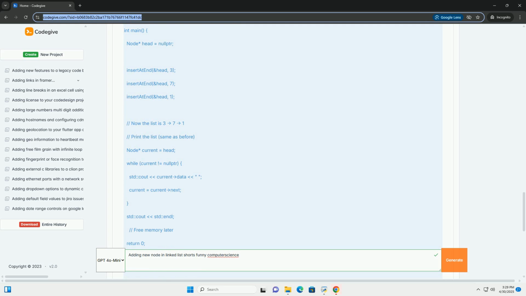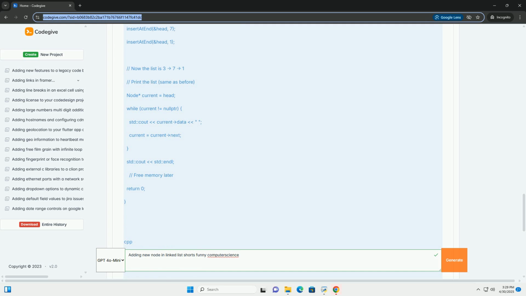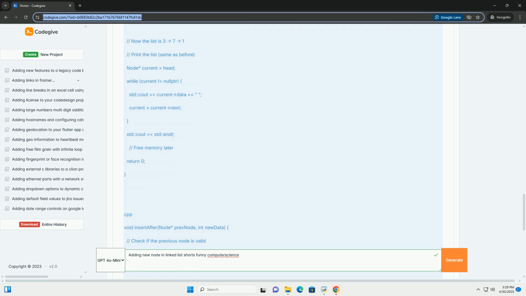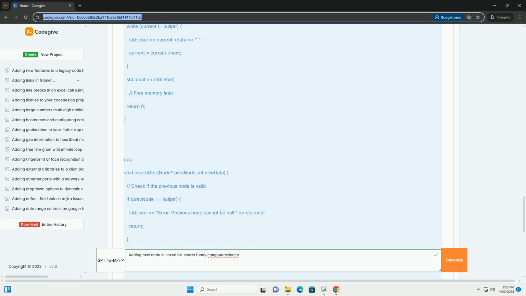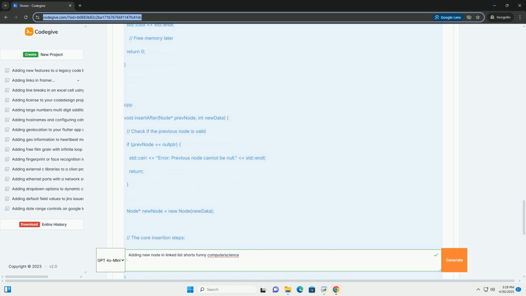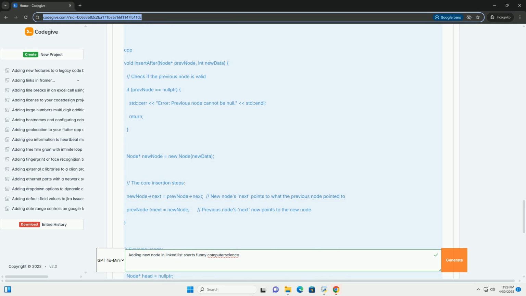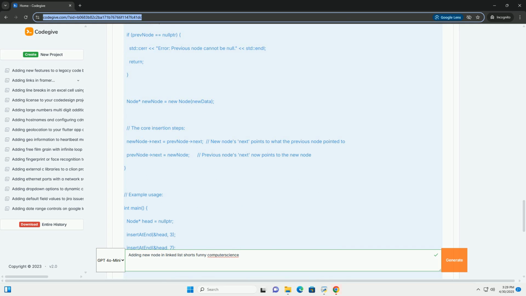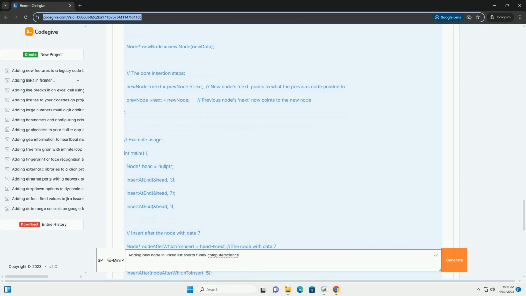Why linked lists? Dynamic size: linked lists can grow or shrink during runtime without needing to pre-allocate a fixed block of memory. Efficient insertion/deletion: inserting or deleting nodes in the middle of a linked list is generally faster than in an array, as it only requires updating pointers, not shifting elements.